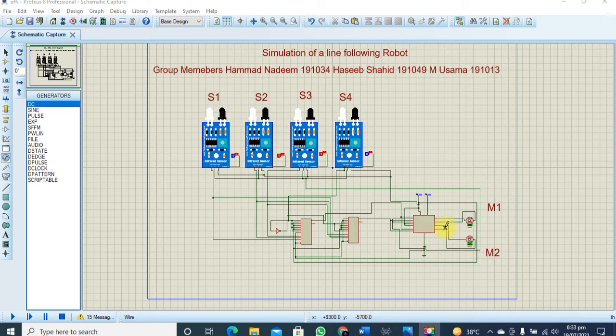There are many ways, procedures, and methods available on the internet to design a line following robot, but according to our design requirements we will have to do it with the help of digital logic design. There are many other ways, like Arduino and the use of microcontrollers, through which we can easily design the line following robot, and that design is much more reliable and accurate than using digital logic design.